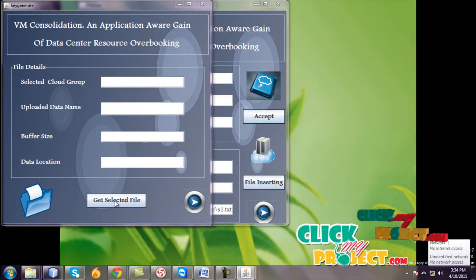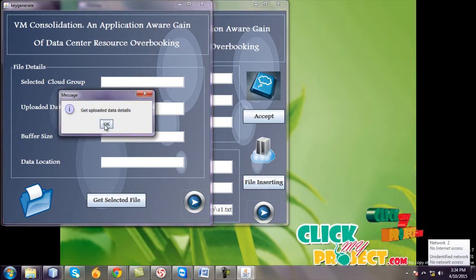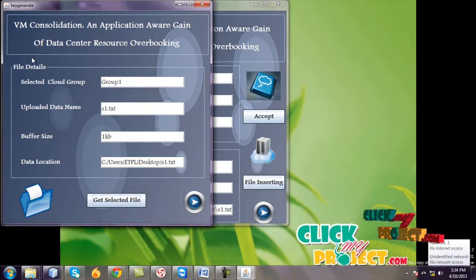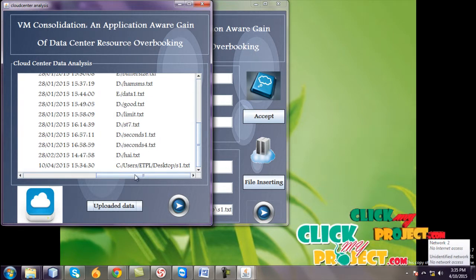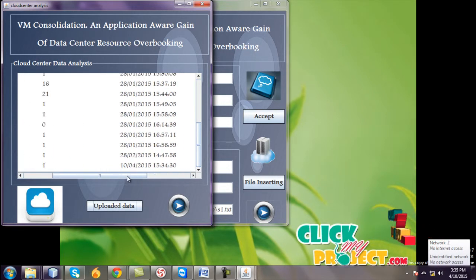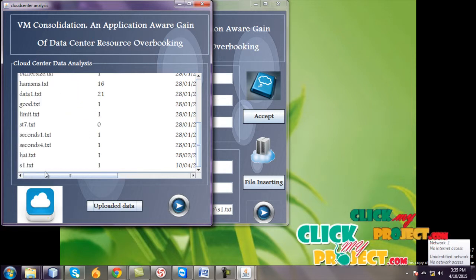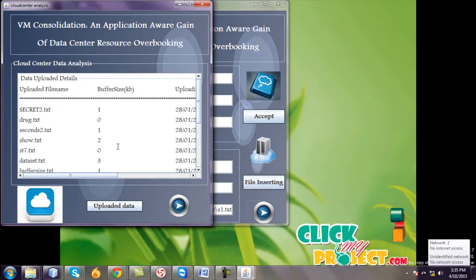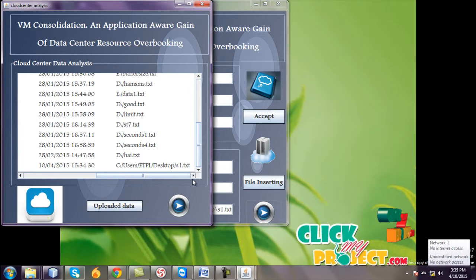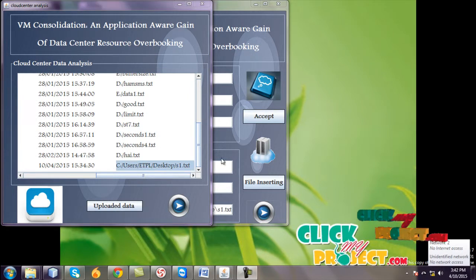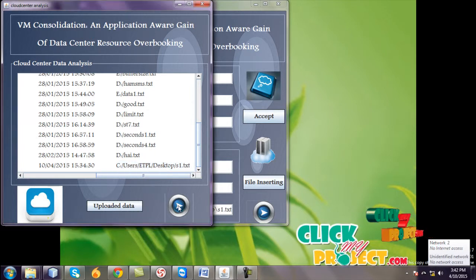And select get selected files, get upload data details. And the file details are s1.txt and buffer size, data locations also stored in group 1, and go to next. And uploaded data. Now I select the s1.txt file. It's also uploaded in the cloud center data analysis. The file name is s1, buffer size is 1, and now date and time, and then here the data locations, and go to next.